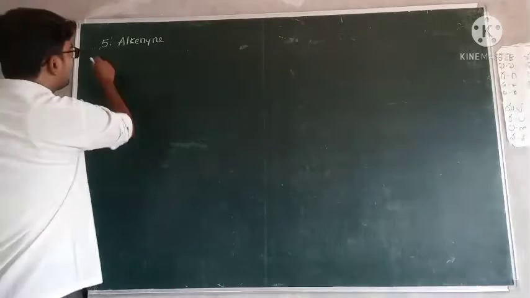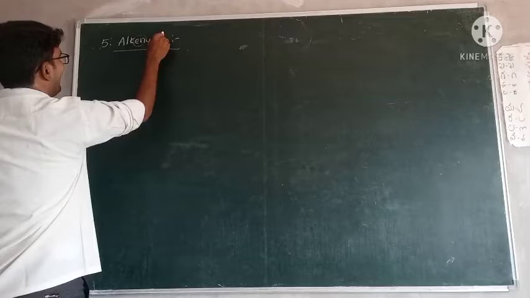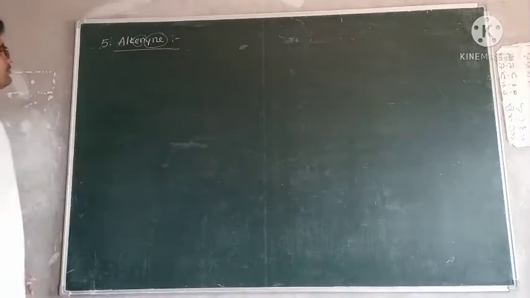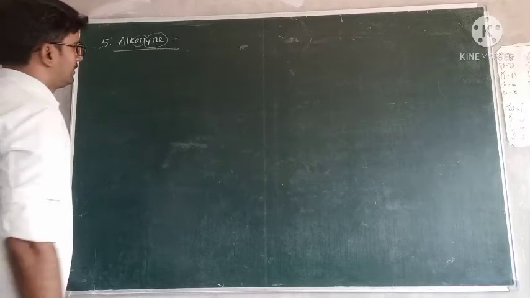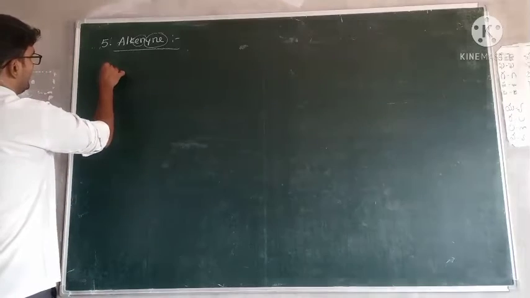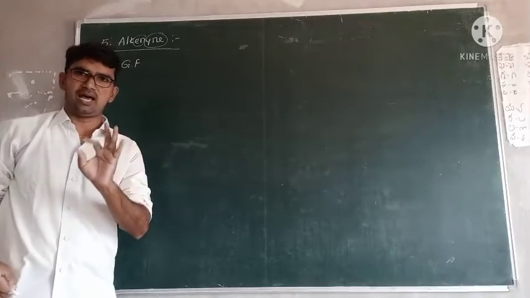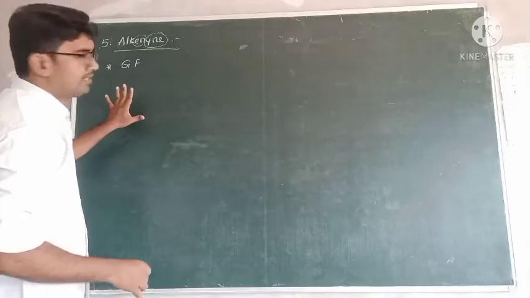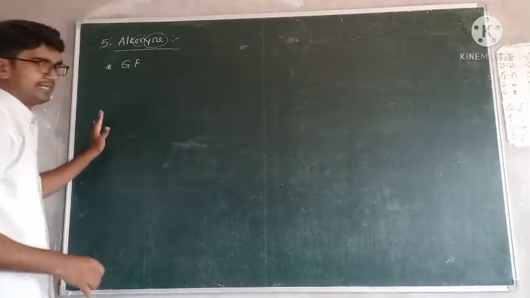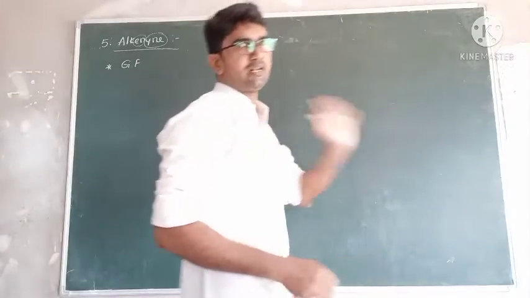Next one, alkenynes. In alkenynes, both ene and yne are present. So there is a general formula for this one, but actually the first three are important. The remaining are not important. Important means in the fourth category: cumulative, conjugated and isolated. These three are important.